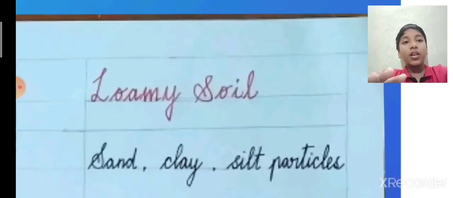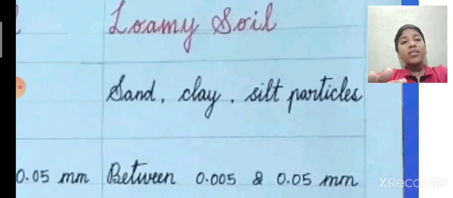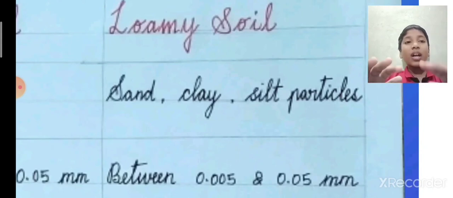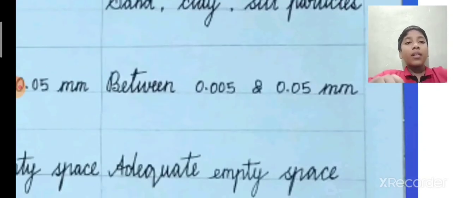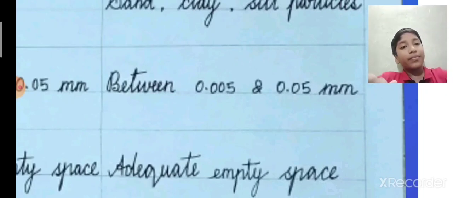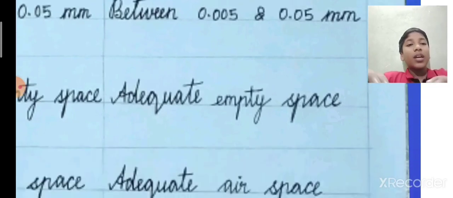Now we'll see loamy soil. Loamy soil has almost the same amount of sand, clay, and silt particles. It has almost the same amount. The particle size is between 0.005 and 0.05 millimeter. It has adequate empty space.